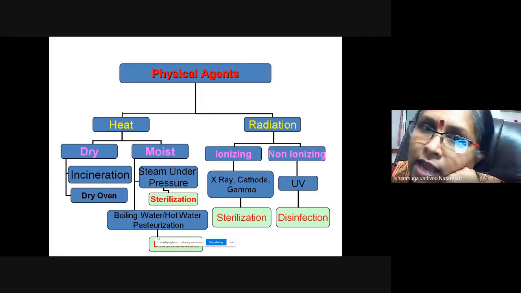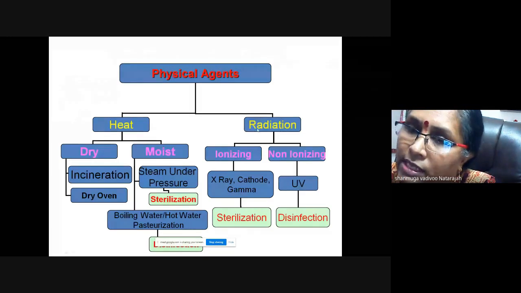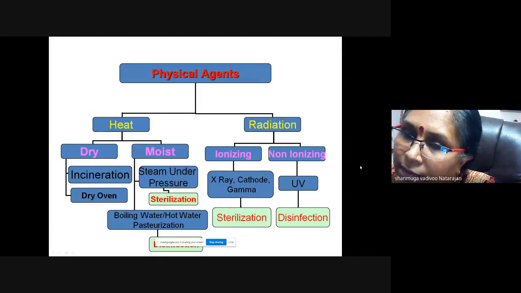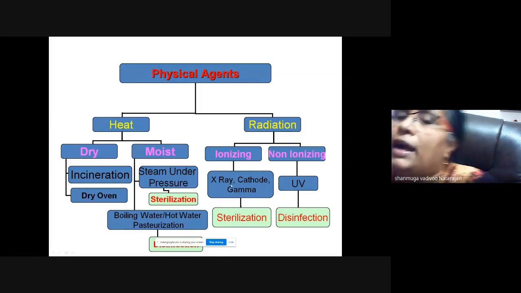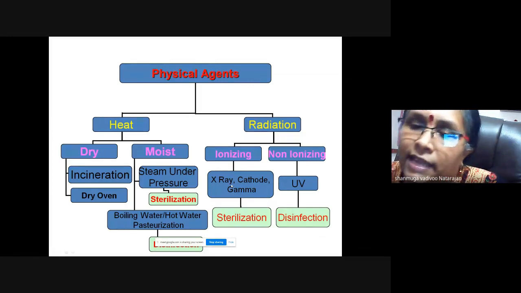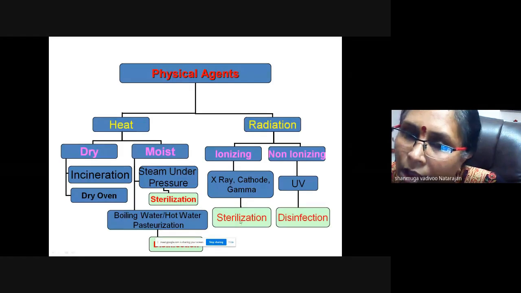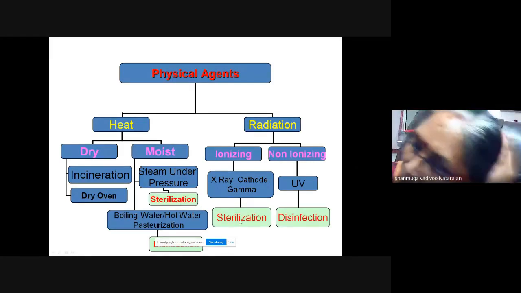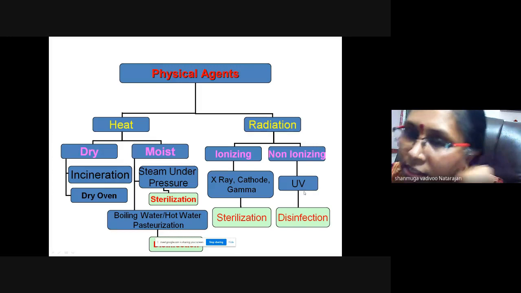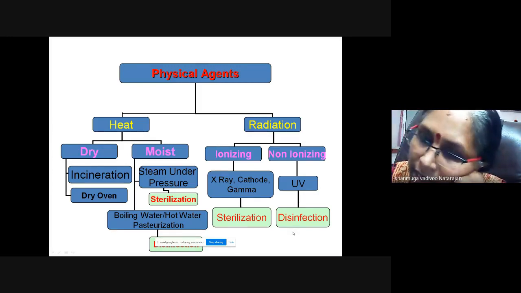Another physical agent is radiation. Radiation can be ionizing and non-ionizing. Ionizing agents are X-rays, cathode rays and gamma rays. All these can cause sterilization. The non-ionizing agent is ultraviolet, so it is only a disinfection.